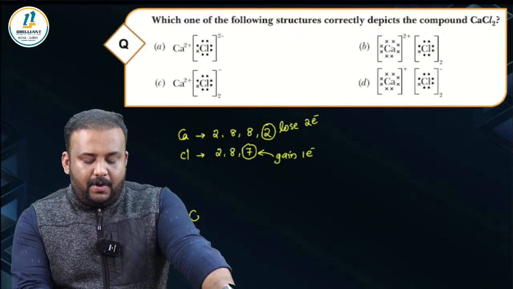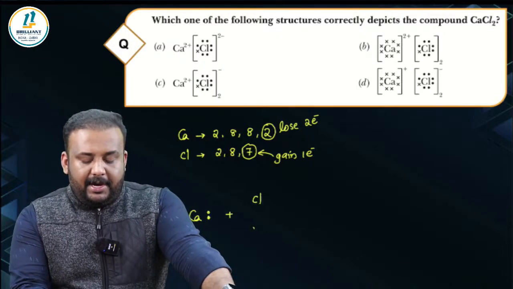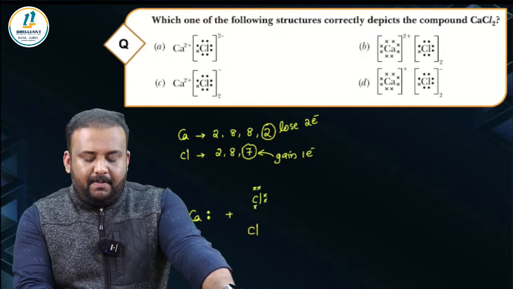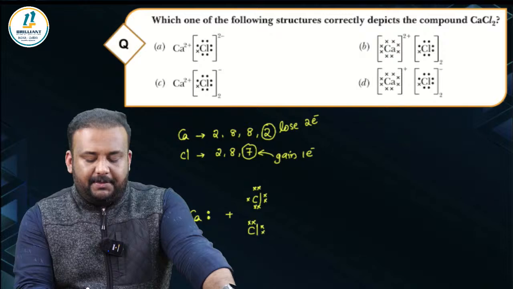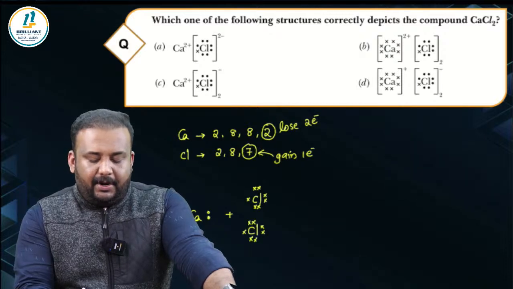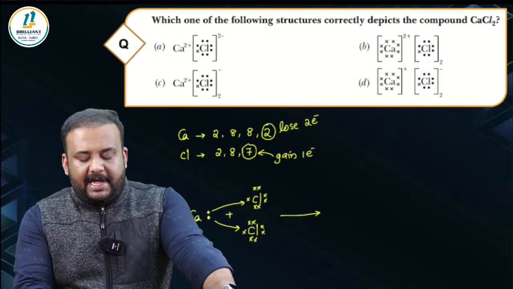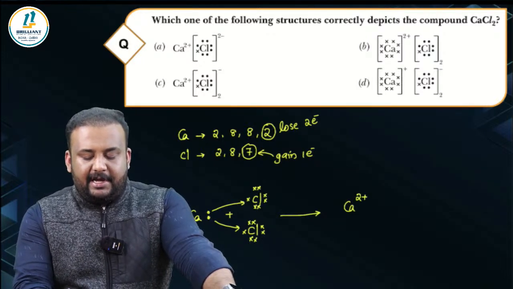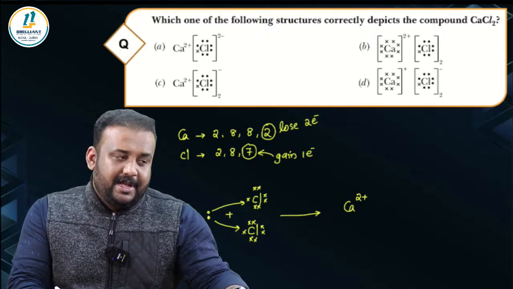So if we have to draw the electron dot structure, calcium has a total of 2 valence electrons, and it is going to donate these electrons to chlorine atoms, because one chlorine atom cannot form an ionic bond with calcium, because one chlorine can accept only 1 electron. So you need a total of 2 chlorine atoms, and into each chlorine 1 electron from calcium goes, and calcium is going to become positively charged. And how many positive charges will be there? There will be 2 positive charges, right?